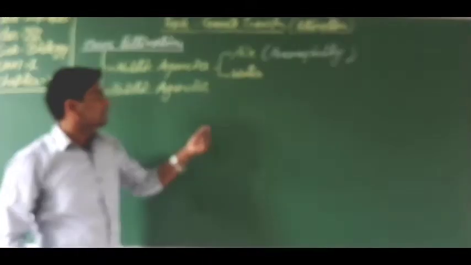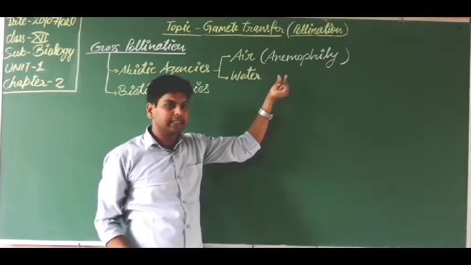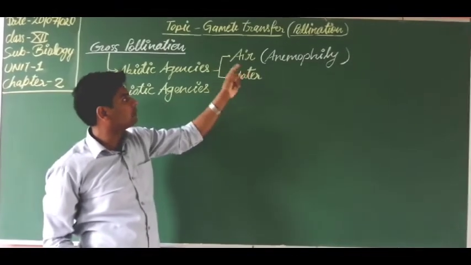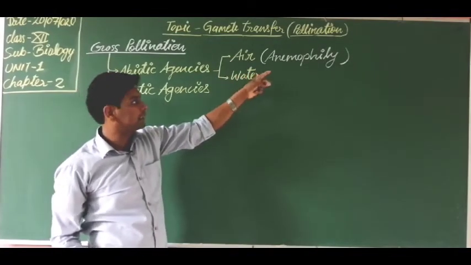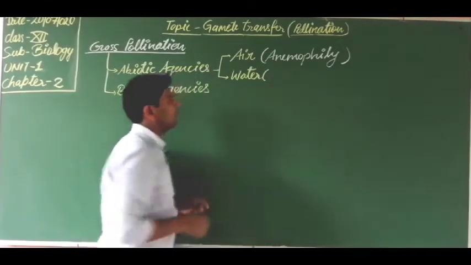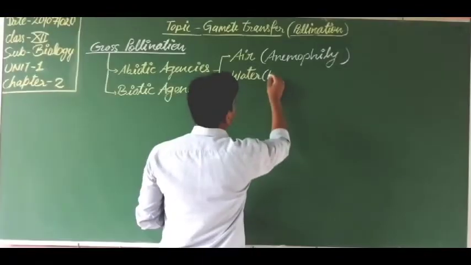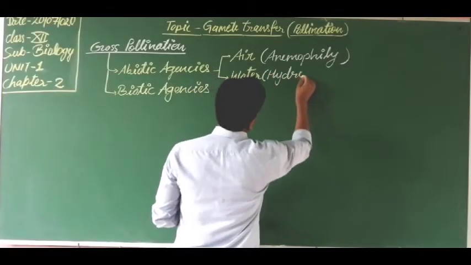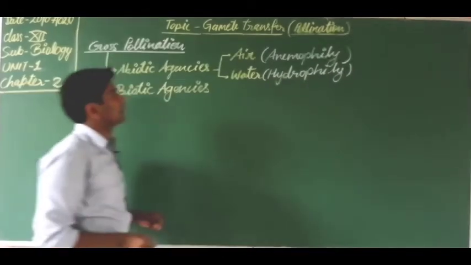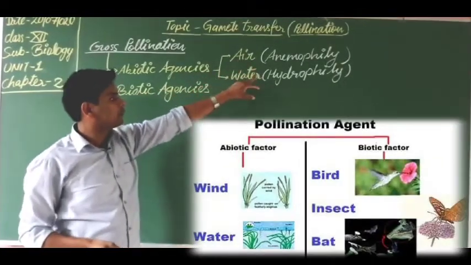Students, keep in mind that anemophily is the pollination, but air is the agent. When pollination occurs by air, this process is known as anemophily. Got it? Next, when pollination occurs with the help of water, it is known as hydrophily. Now we will discuss anemophily and hydrophily one by one.